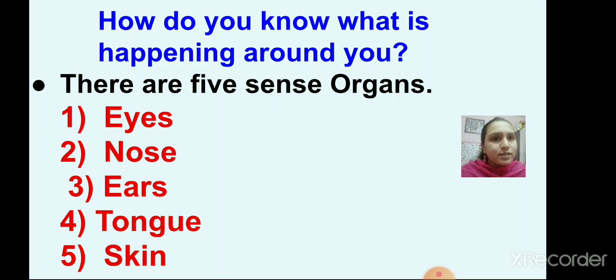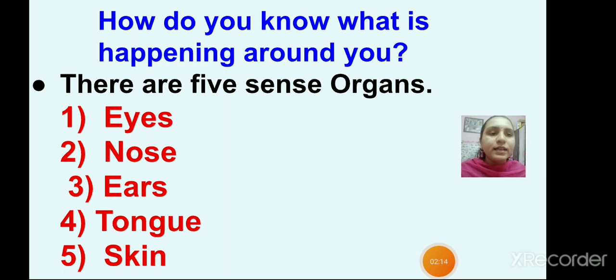How do you know what is happening around you? It is with the help of your sense organs. There are 5 sense organs and they are eyes, nose, ears, tongue and skin. These are the 5 sense organs: eyes, nose, ears, tongue and skin.